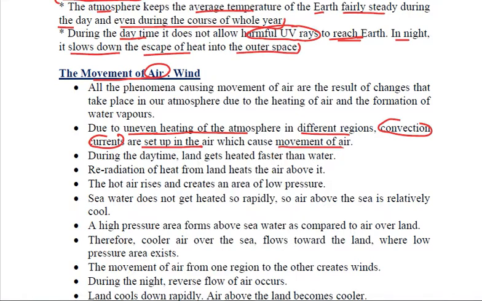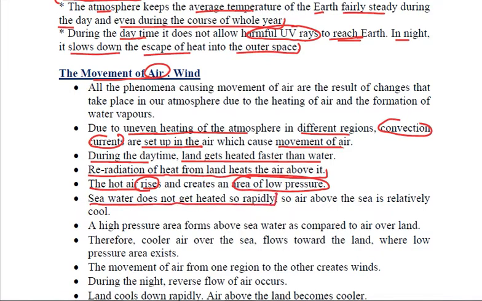We have already learnt about the sea breeze and the land breeze. It is because of the uneven heating of the land and water that the breeze blows. During the daytime, the land gets heated faster than water, because of which the re-radiation of heat from land heats the air above it. Now this hot air will rise up, and because of that, an area of low pressure will be created. As compared to the land, the sea water does not get heated so rapidly.